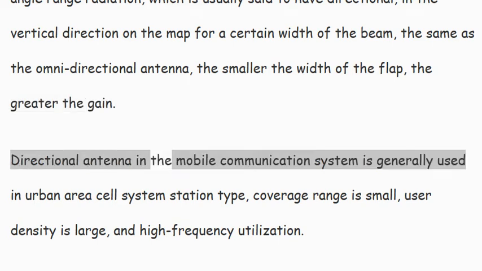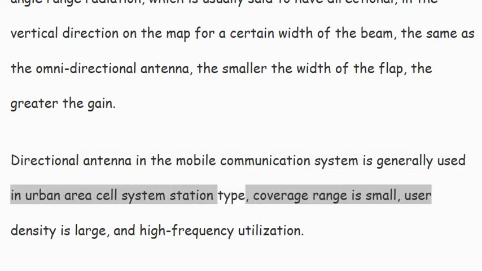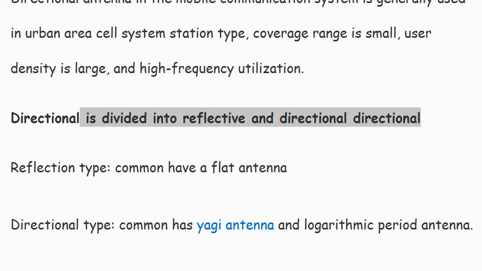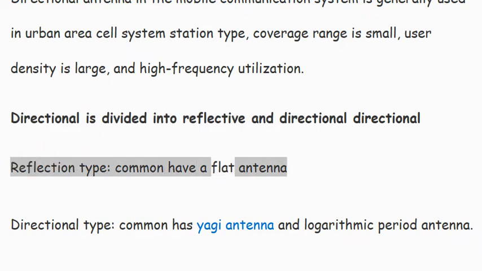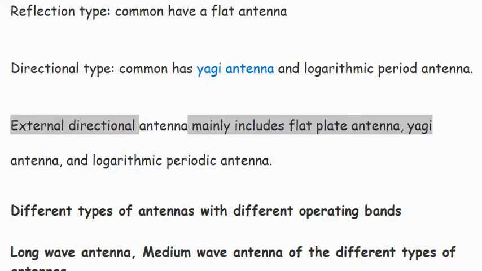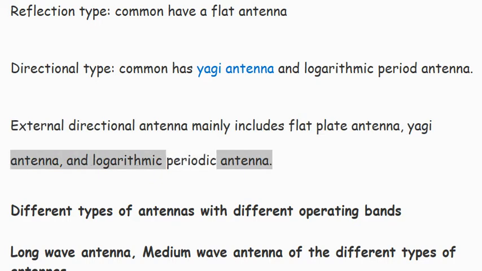Directional antenna in the mobile communication system is generally used in urban area cell system stations, where coverage range is small, user density is large, and frequency utilization is high. Directional antennas are divided into reflective and directional types. Reflection type, common has a flat antenna. Directional type, common has Yagi antenna and logarithmic period antenna. External directional antenna mainly includes flat plate antenna, Yagi antenna, and logarithmic periodic antenna.